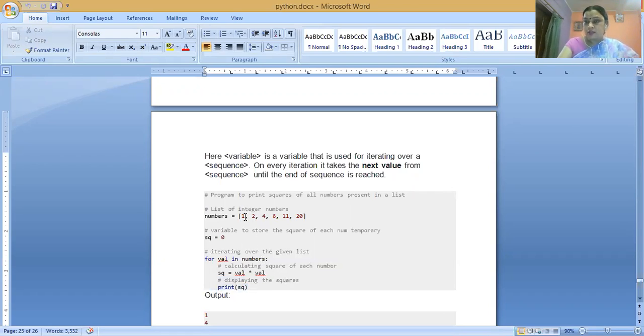Suppose the first value of the list is 1, then the square value is 1 into 1, that is 1. Next value of the list is 2, then the square value is 4. 4 will be printed. Next value of the list is 4, then the square value is 4 into 4, that is 16. 16 will be printed, and so on.